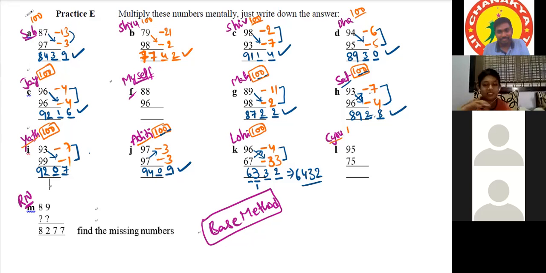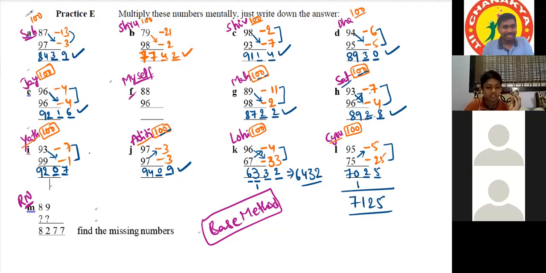Sir, the base is 100. So 95 will be minus 5. Okay. And then 75 will be minus 25. Okay. So 95 minus 25 is equal to 70. Then we'll put that down. Then we multiply 5 times 25, which is equal to 125. So we'll just carry that 1 over to that 0 and then put 25. Very good. Finally, that results in 7,125. Very good. Excellent.